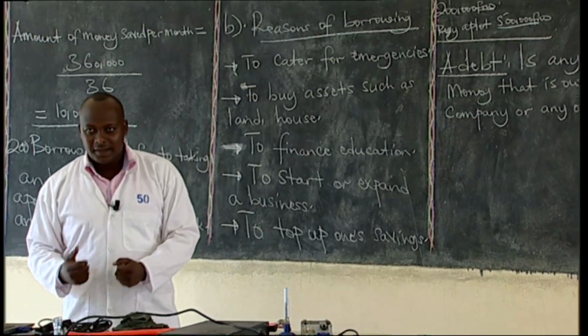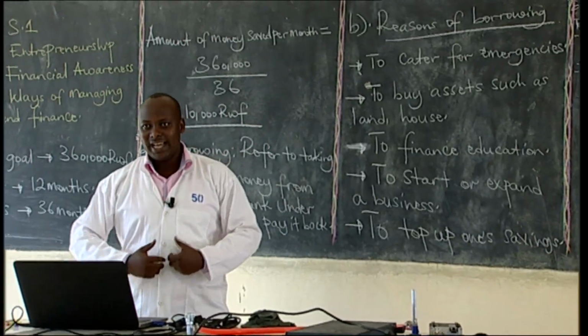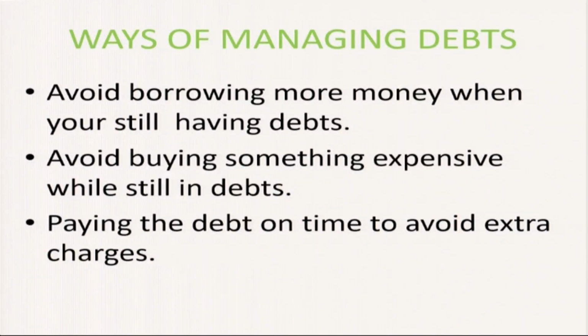Ways of managing debts. The first way of managing a debt is to avoid borrowing more money when you're still having debts. When you have a debt and you keep on borrowing, your debts will keep on accumulating. And at the end, you will fail to get money to pay those debts because you have more debts to pay. Now, in order to manage debts, it is better to pay the previous debts. After paying the previous debts, then you borrow. But if you keep on borrowing and you still have debts, you will fail to pay those debts because you will have more debts to pay.